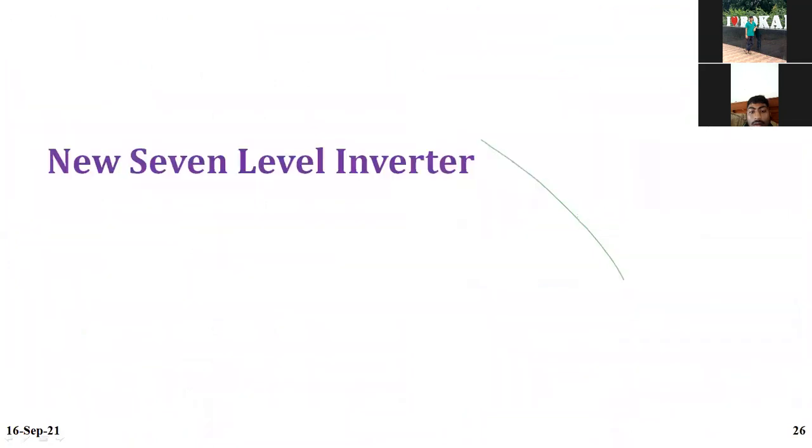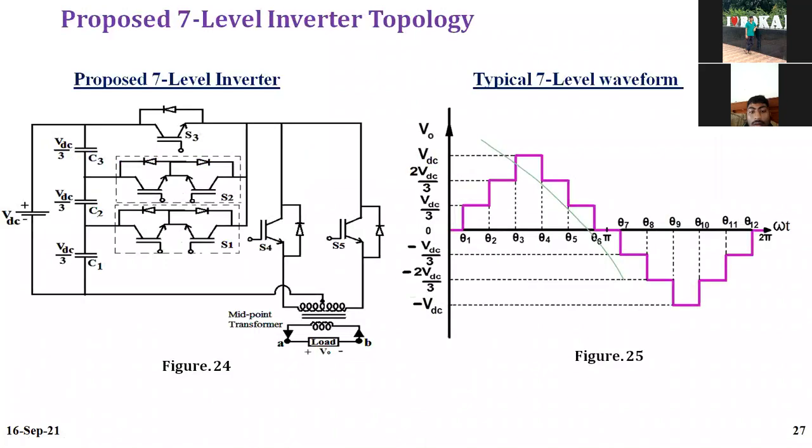Now I'm giving a new 7 level inverter. Very simple thing: if you increase one level, if you put one extra IGBT, it will go to 7 level. 7 level means 1, 2, 3, 4, 5, 6, 7. Previously we saw the 5 level. Using a single DC source, I can generate the levels, but I need capacitors. So I am using 3 equal capacitors, C1, C2, C3. Obviously my voltage will divide into VDC/3, VDC/3, VDC/3.